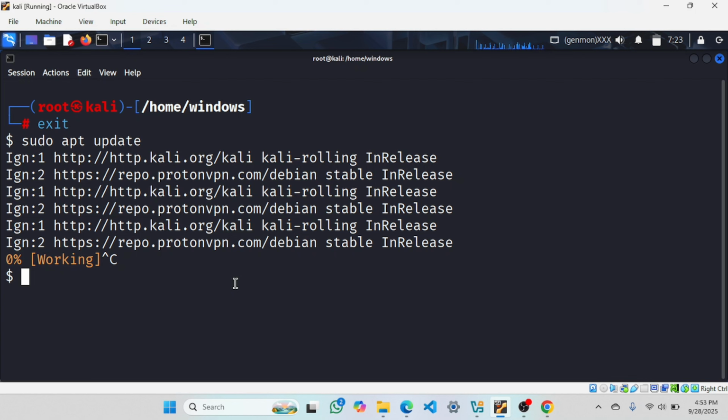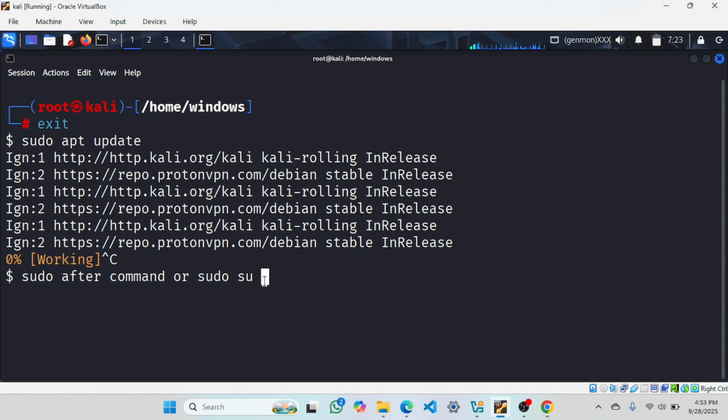So the difference between sudo followed by a command, or the other way, sudo su: what is the difference? This gives root privileges for a particular command execution, but this gives the root user for the shell.